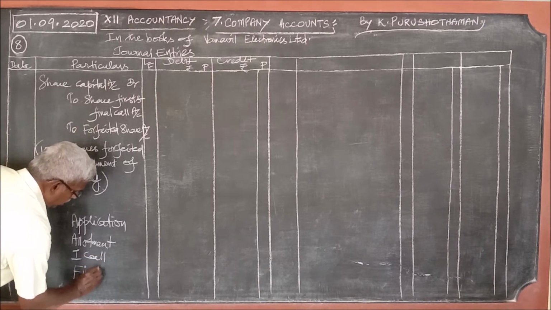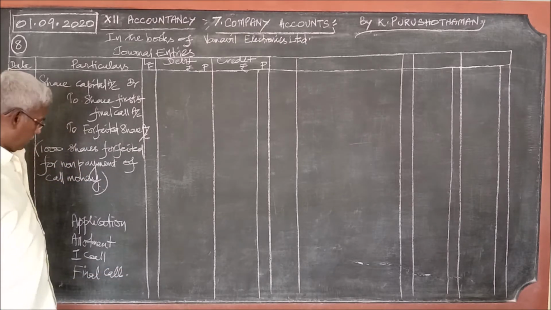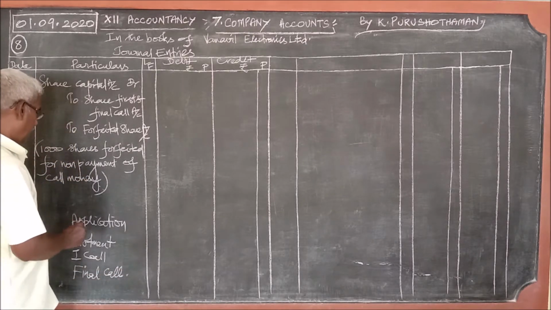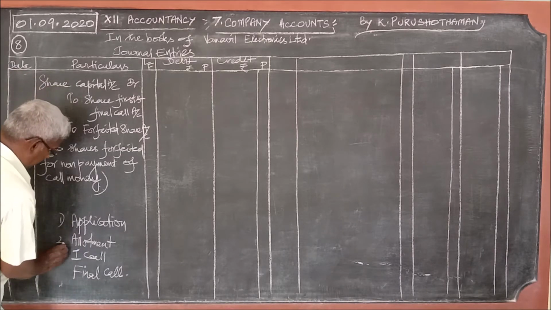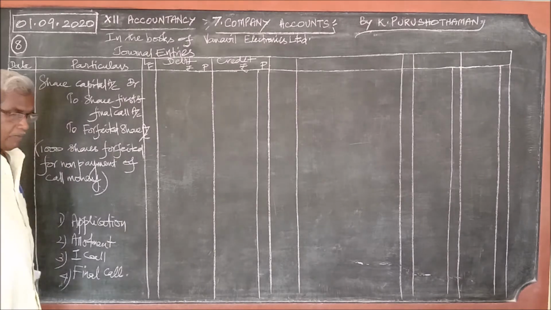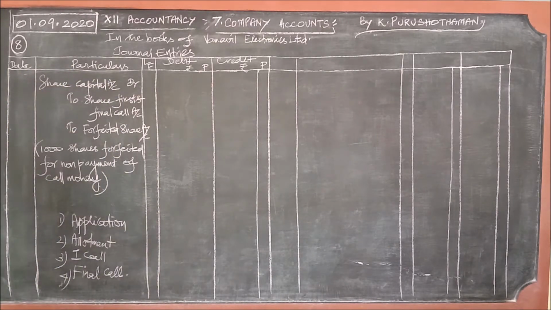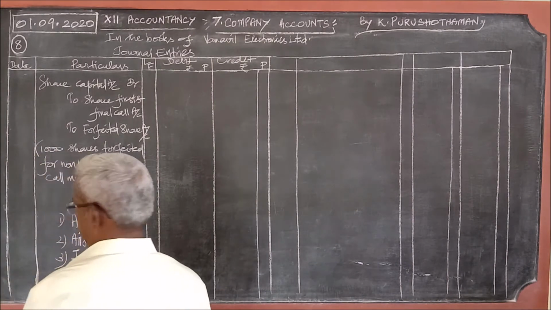Usually with the 2 calls they close. Some companies may give 3 calls. These are the 4 stages. In these 4 stages, the application money is only first received, thereafter only the application will be entertained, and therefore there will be no problem in receiving the application money.